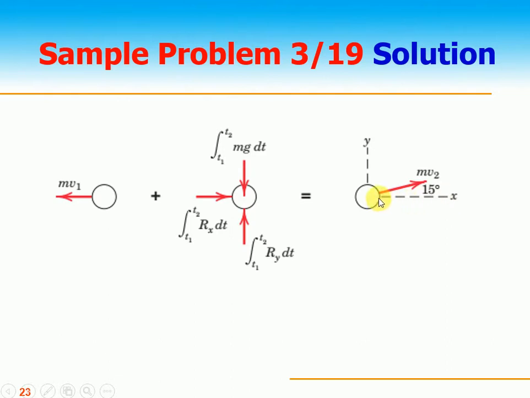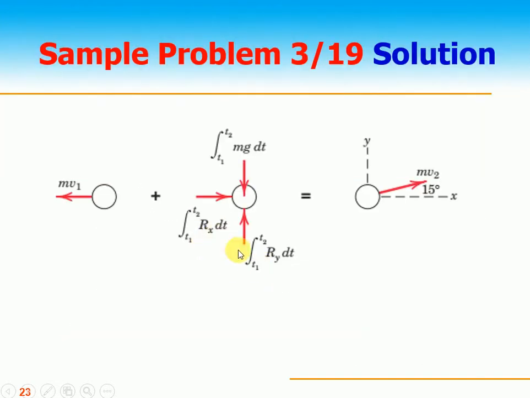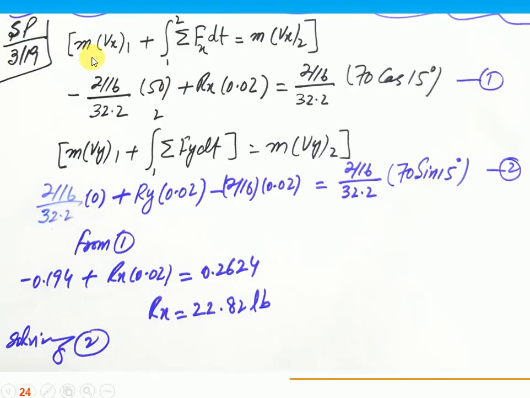And then it goes in this direction with momentum mv2. It will have 2 components, one x, the other y. So after collision it has some x component and y component of the momentum. So this is the initial momentum plus impulse is equal to final momentum, or the change in momentum is called impulse. We have a reaction force at some angle, so this will have 2 components, Rx dt and Ry dt, and the weight also gives an impulse in the downward direction, and then there is a final momentum mv2. It has 2 components x and y. So we break our problem into x and y, and then we can easily solve it. So mvx1 plus the summation of all the force in the x direction dt is mvx2.